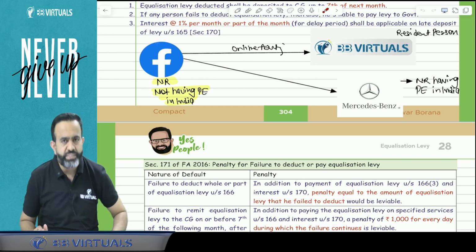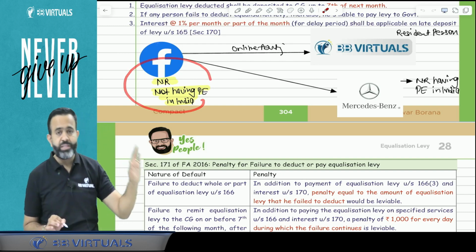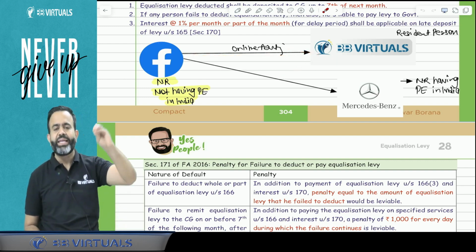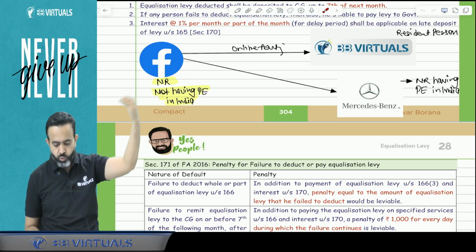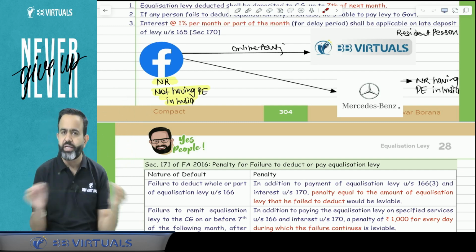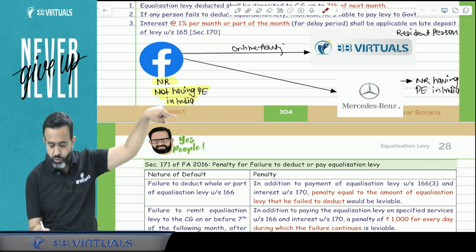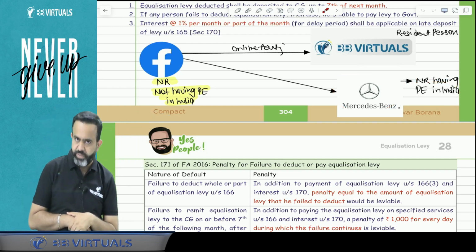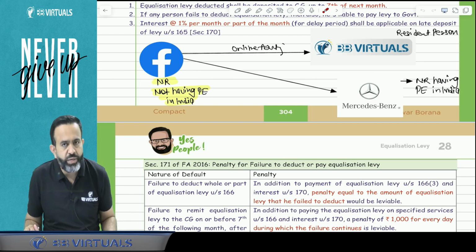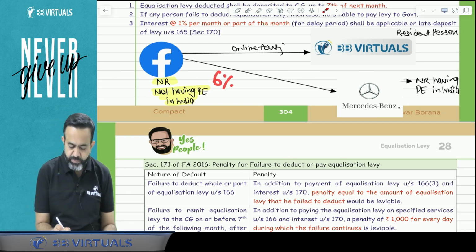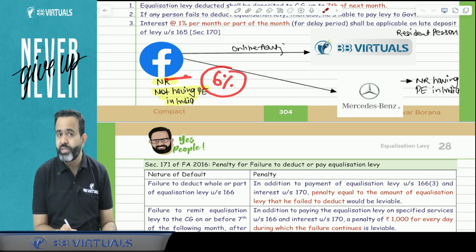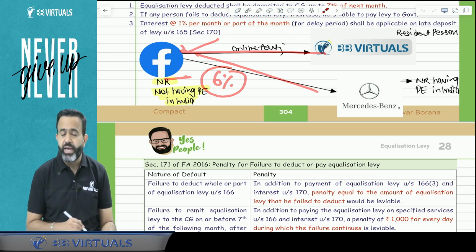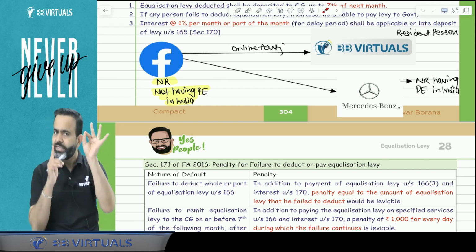So, when is equalization levy applicable? If any non-resident not having a PE in India, for example Facebook, provides online advertisement service to any resident person in India, or to any other non-resident person having a permanent establishment in India, then equalization levy is applicable. Now the question is, what is the equalization levy rate? Here the rate is 6%, meaning whatever online advertisement amount is received by Facebook from BB Virtual or from Mercedes-Benz India, they are required to pay equalization levy at the rate of 6%.